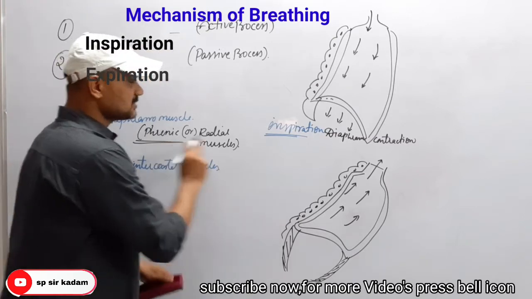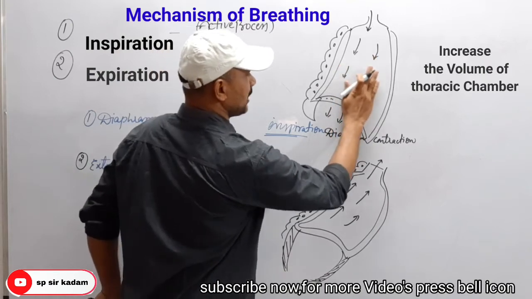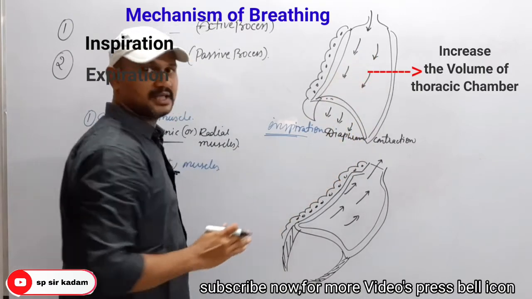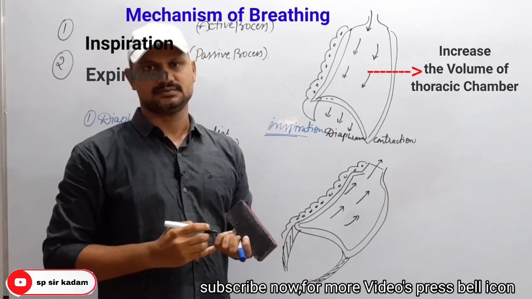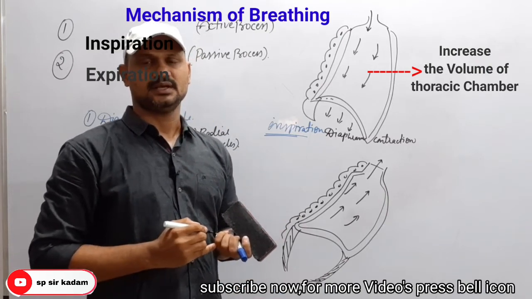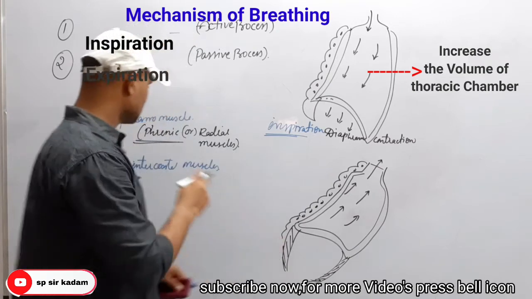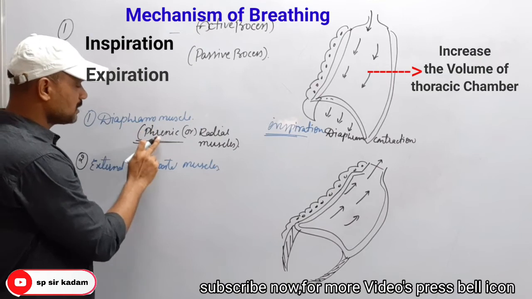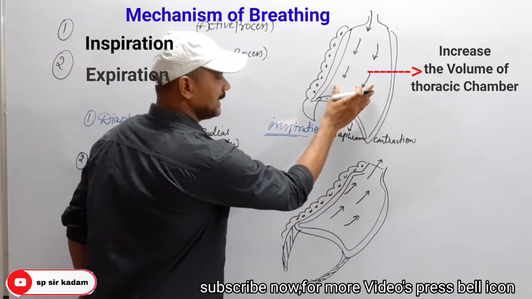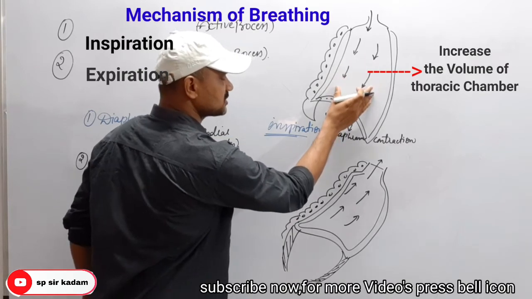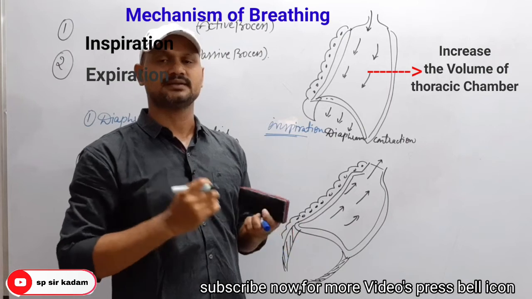When these muscles undergo contraction, the volume of the thoracic chamber increases in which direction? Anterior posterior direction. It is the first step. So when these muscles contract, the volume of the thoracic chamber increases in the anterior posterior direction.